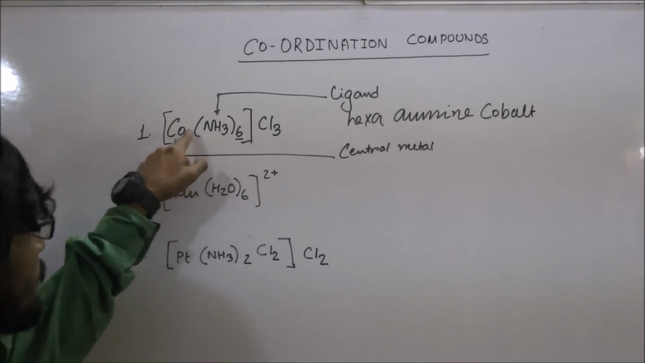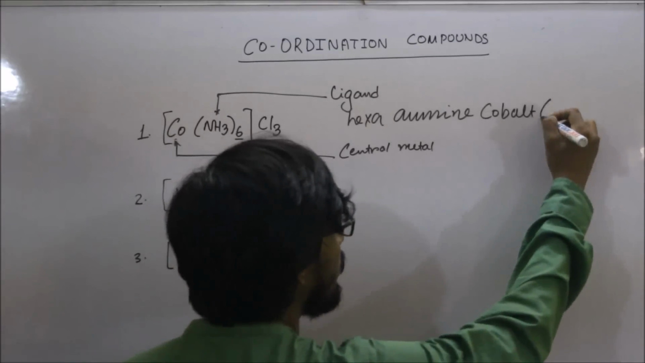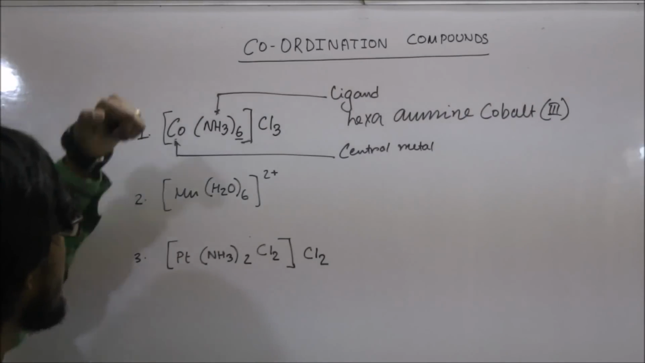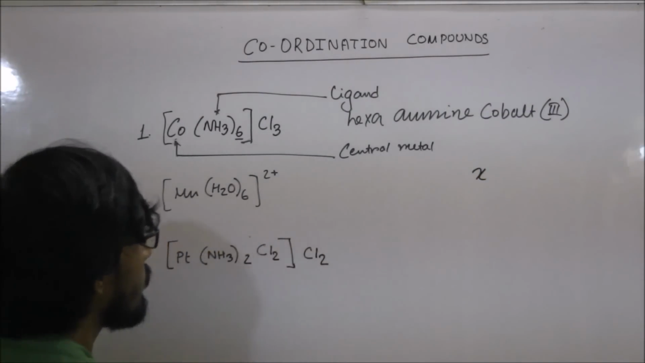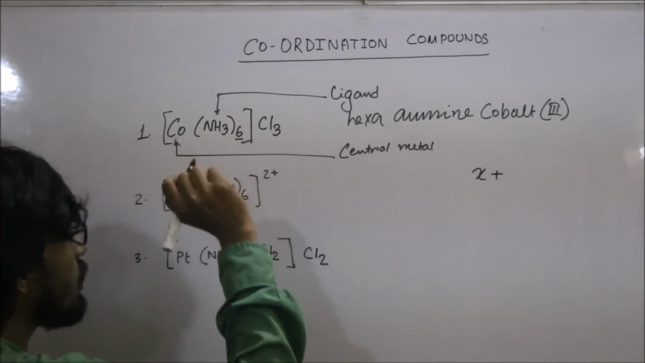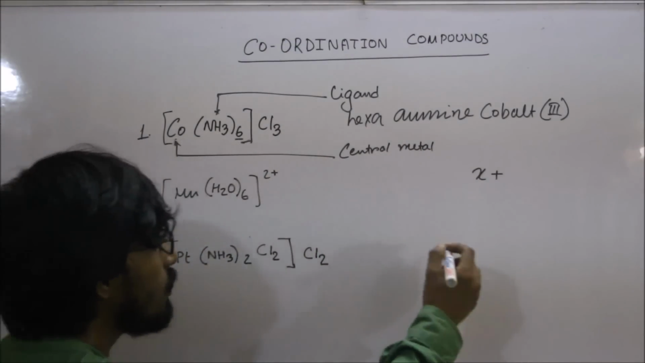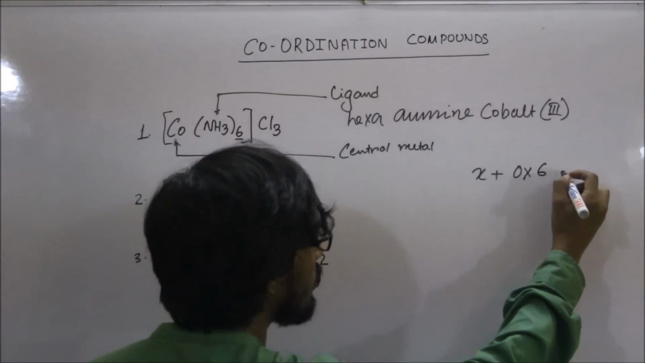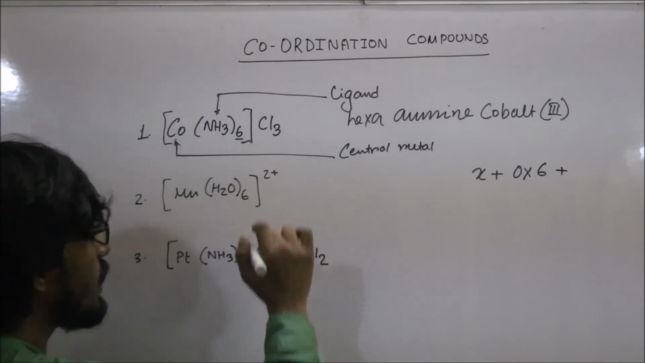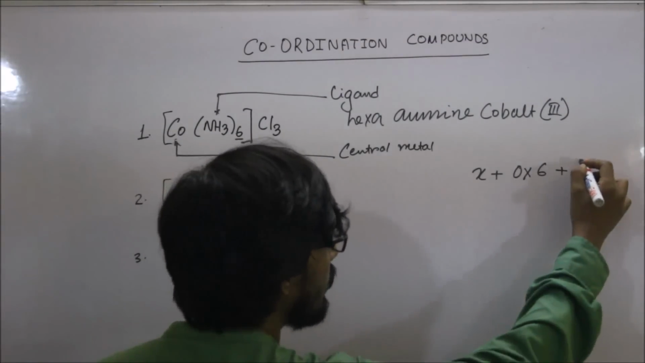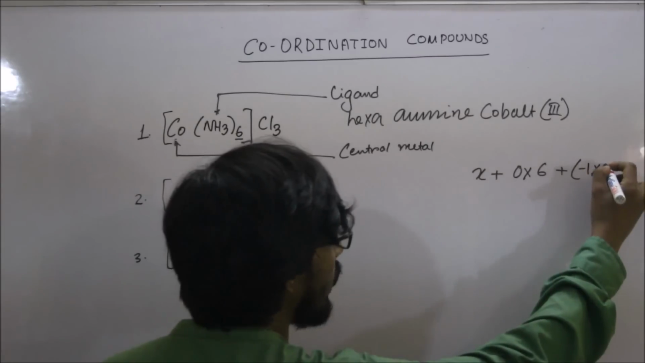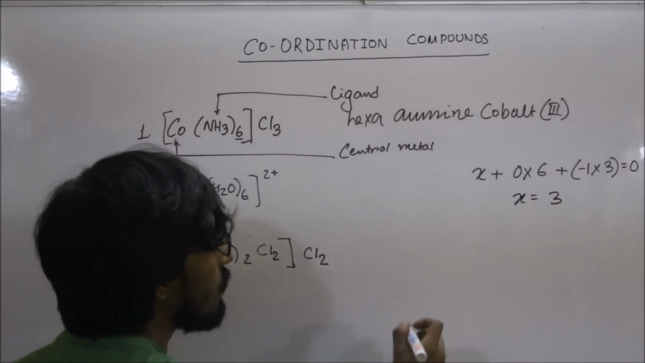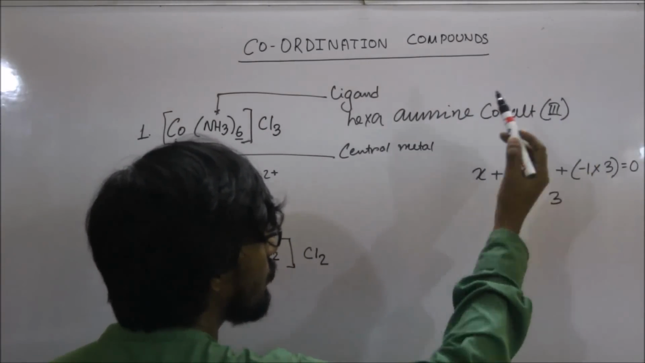The oxidation state of this cobalt is 3 and it is calculated as follows. Let the oxidation state of cobalt be X, plus the oxidation state of ammonia. It is a neutral molecule, so the oxidation state is 0. There are 6 ammonia, so 6 into 0, plus the oxidation state of chloride is -1, there are 3 chloride ions, so -1 into 3, equals 0, so X equals 3. So the oxidation state is 3.